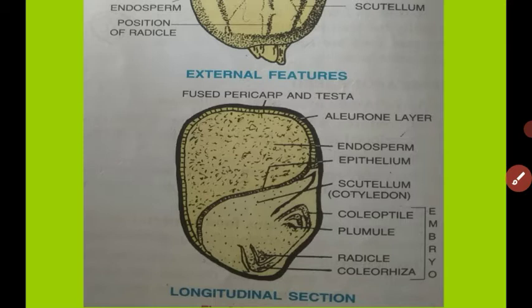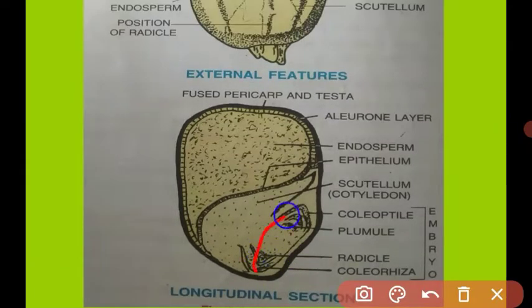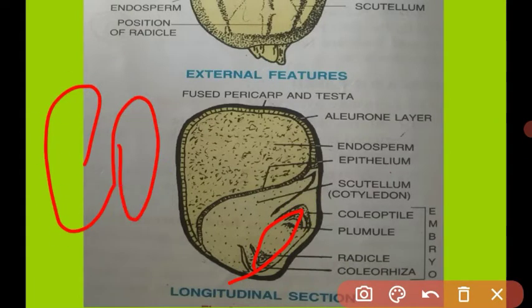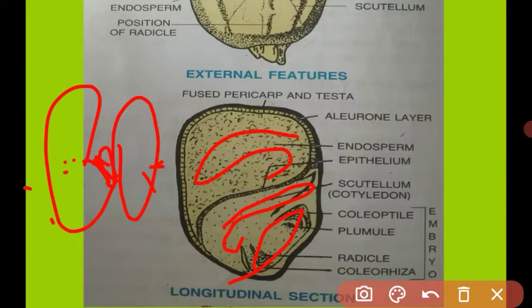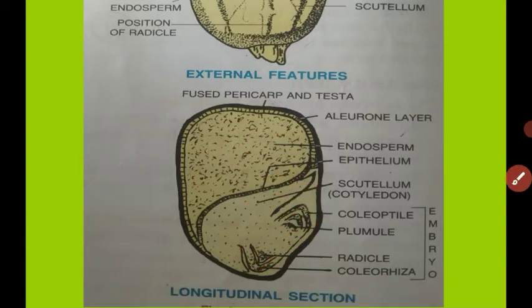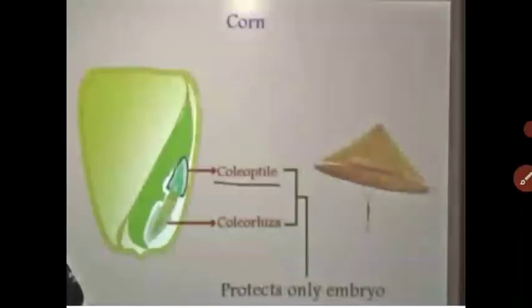Another important part is the embryo. In the bean seed you have studied that the embryo is attached to one cotyledon, and the other cotyledon covers the embryo. But in the maize seed, the cotyledon is there and the endosperm is there, so another layer covers the embryo. Let us see another protective layer of the embryo. See students, this is the embryo.